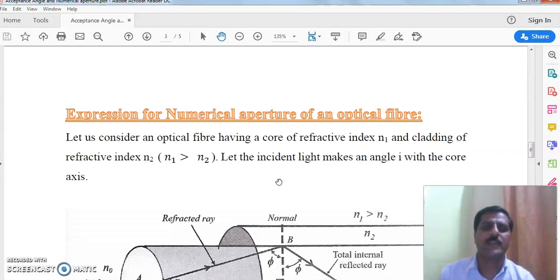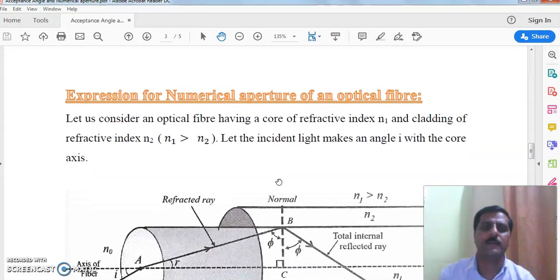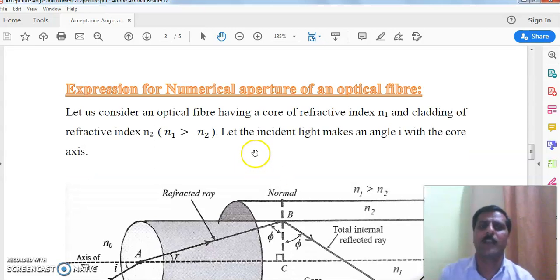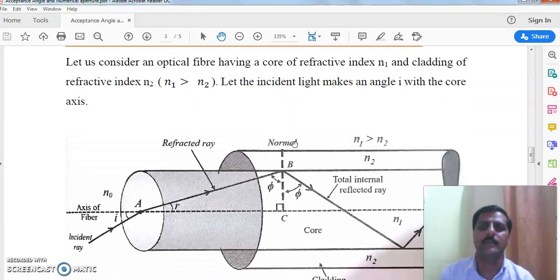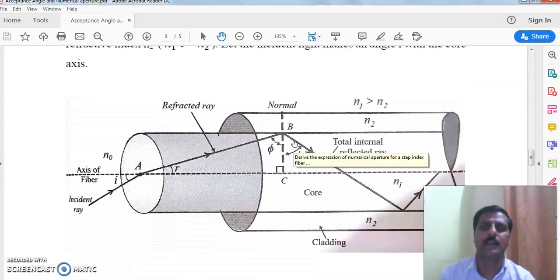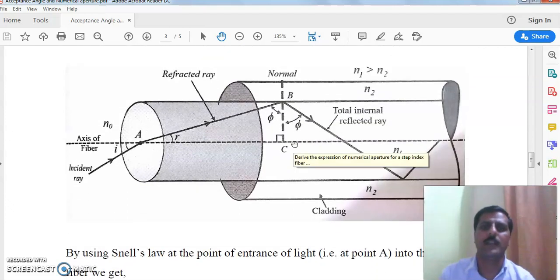For the derivation of the numerical aperture expression, we consider an optical fiber having a core of refractive index N1 and cladding of refractive index N2. Condition: N1 is greater than N2, meaning the refractive index of core is greater than cladding. The light is incident at an angle I with the axis of the core. Here in the diagram everything is shown.